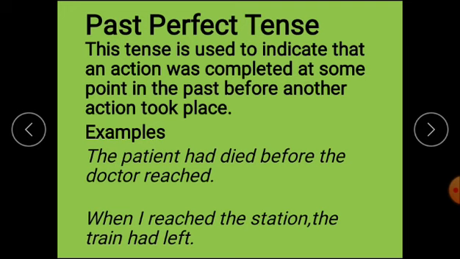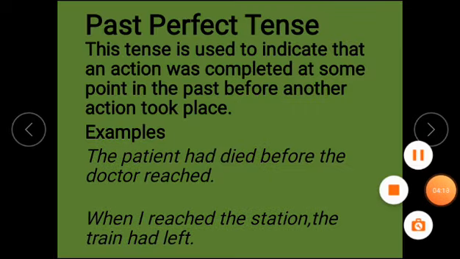Now, past perfect tense. Dear learners, this tense is used to indicate that an action was completed at some point in the past before another action took place.